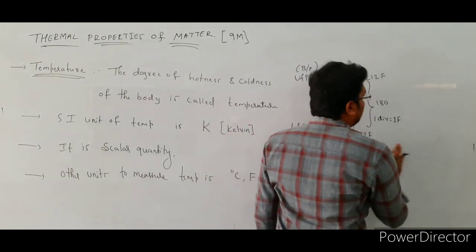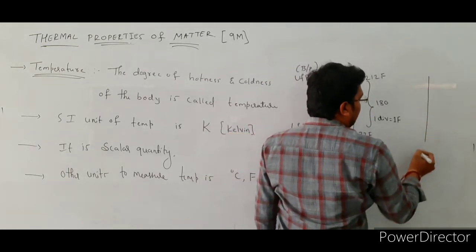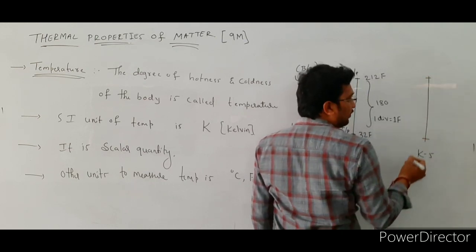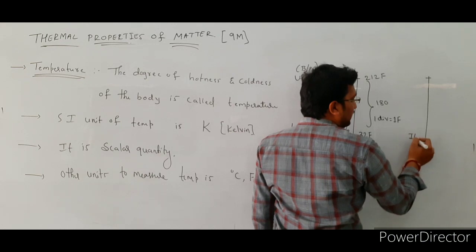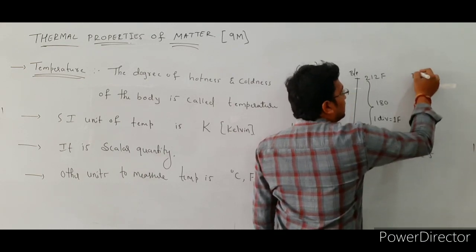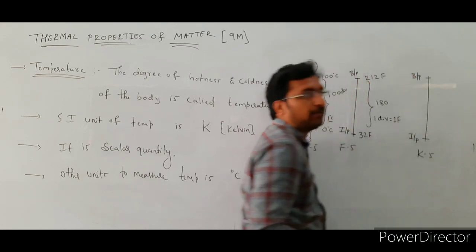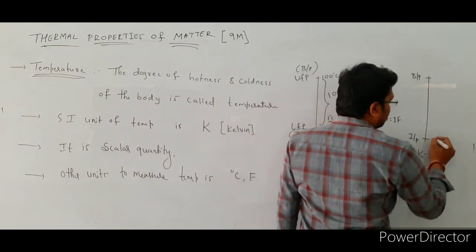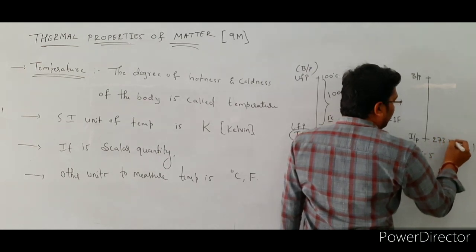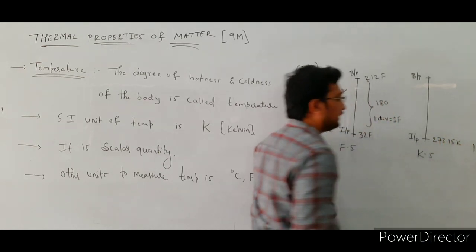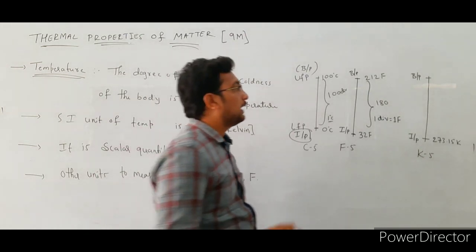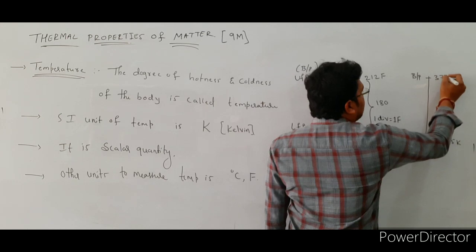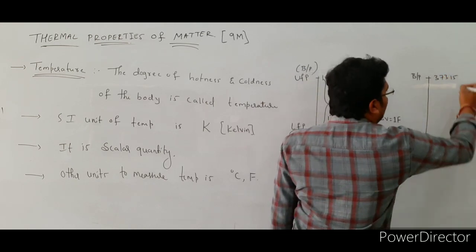And the last scale is the Kelvin scale. Here there is also a lower fixed point and an upper fixed point. The lower fixed point is known as the ice point and the upper fixed point is known as the boiling point or the steam point. The ice point of water in the Kelvin scale is 273.15 Kelvin, and the upper fixed point or the boiling point of water in the Kelvin scale is 373.15 Kelvin.